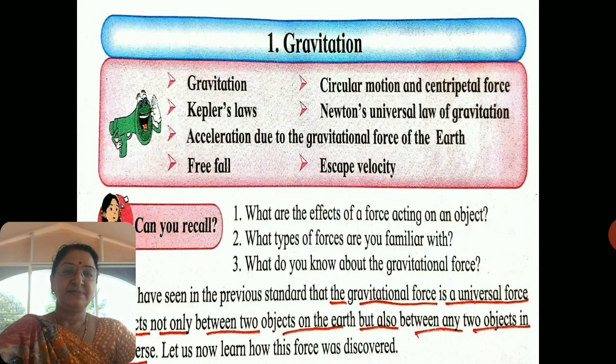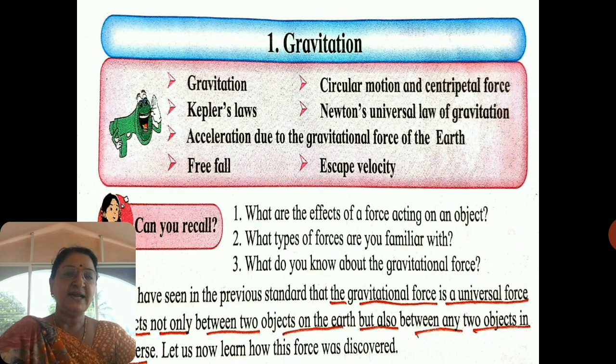Our first chapter is gravitation. In this chapter, we learn about gravitation, circular motion and centripetal force, Kepler's laws, Newton's universal law of gravitation, acceleration due to the gravitational force of the earth, free fall, and last, escape velocity.